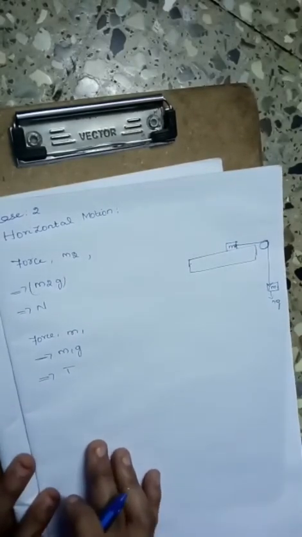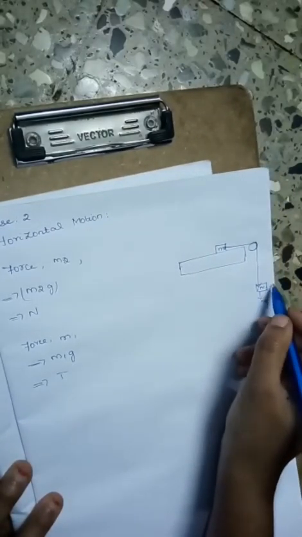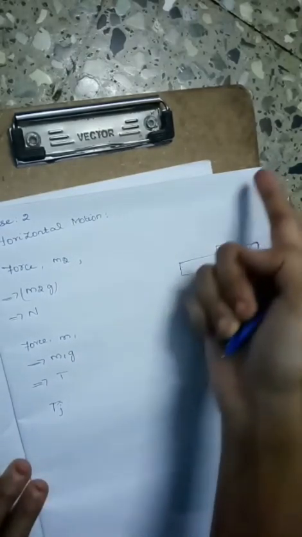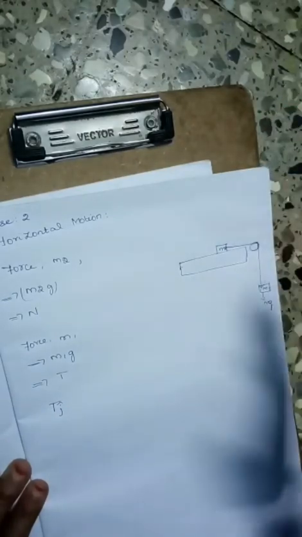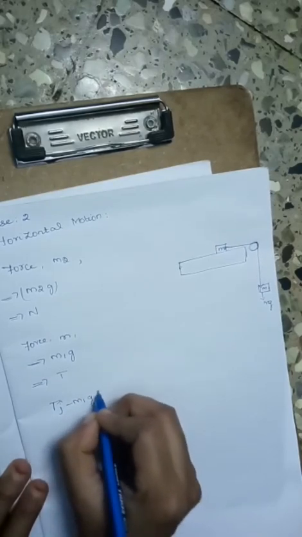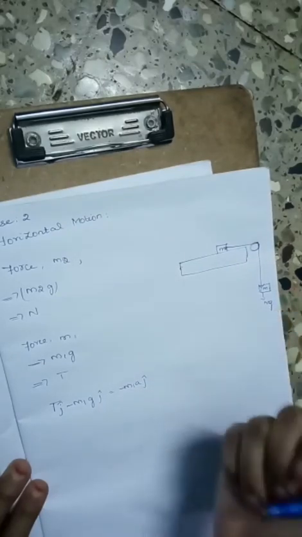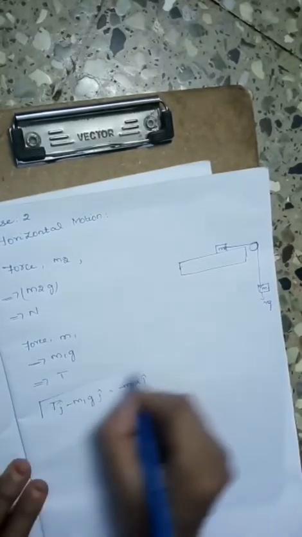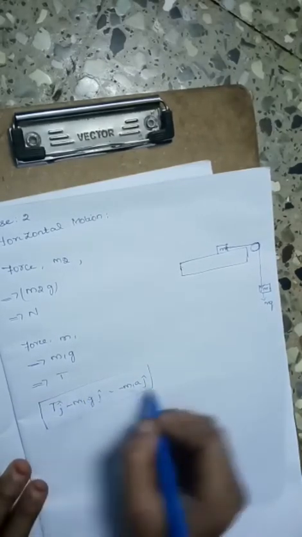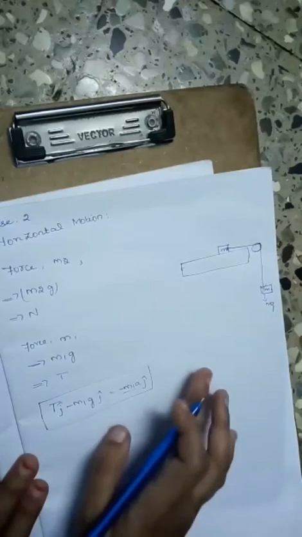Now by applying Newton's second law for mass m1, tension T j cap acts in the vertical, y direction. So T j cap minus m1g j cap is equal to minus m1 a j cap, along the y direction downward. This is tension related with force: T j cap minus m1g j cap gives the total force, and by Newton's second law, F is equal to ma.